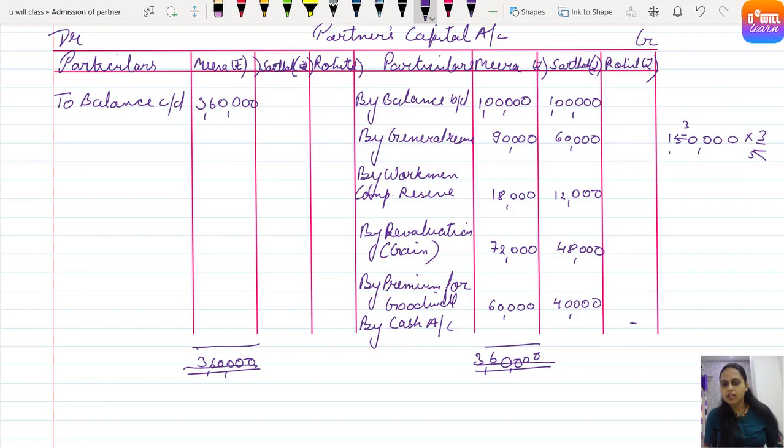Let's just calculate for Sarthak. Let us check once again. So it is 2 lakh 60,000. Yes, it is 2 lakh 60,000. So balance carried down here comes 2 lakh 60,000.